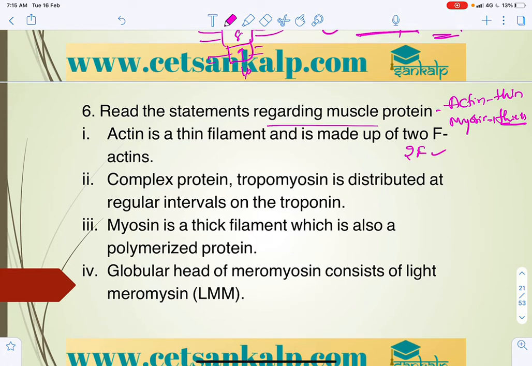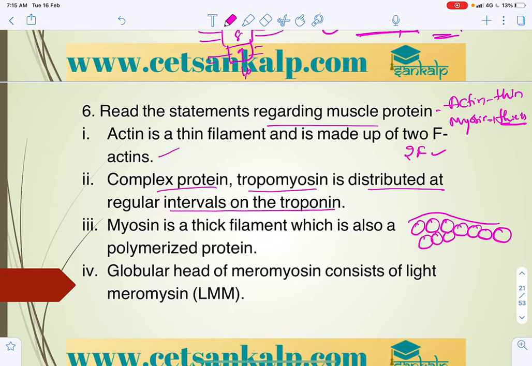Read the statement regarding the muscle protein. Correct. And the complex protein tropomyosin is distributed at regular intervals on troponin. Now, if you consider this structure, these are the globular structures. Two filamentous actin will be there like this. On this we can see tropomyosin.